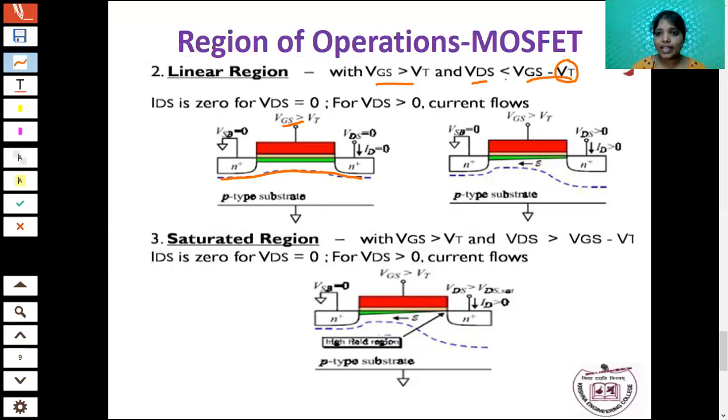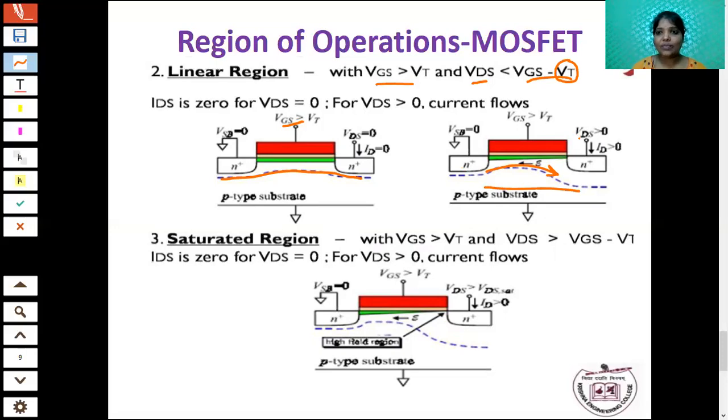Okay. So here the value of VDS is less than VGS minus VT, what will happen? You are applying some positive potential, so electrons flow from the source to drain. If there is any electron flow from the source to drain, what will happen? The current will flow from drain to source. You know that the flow of current is just opposite to the flow of electrons.